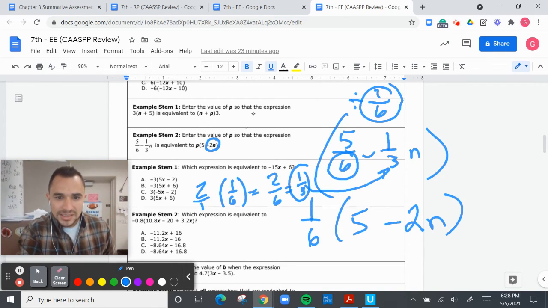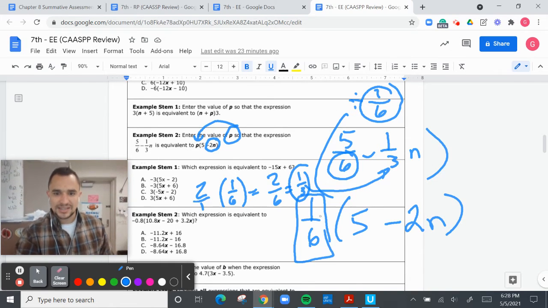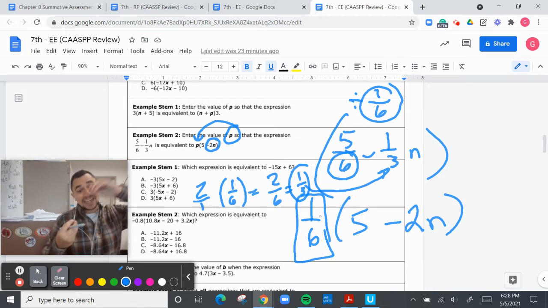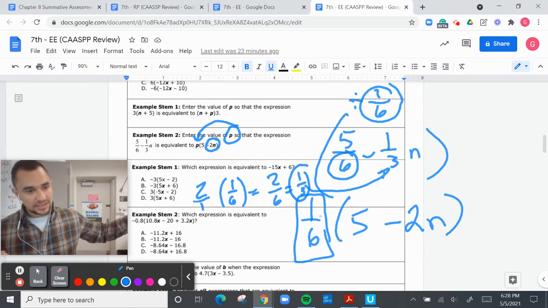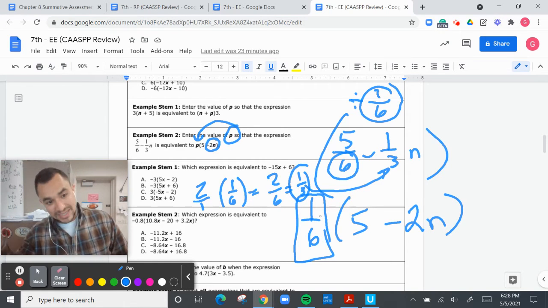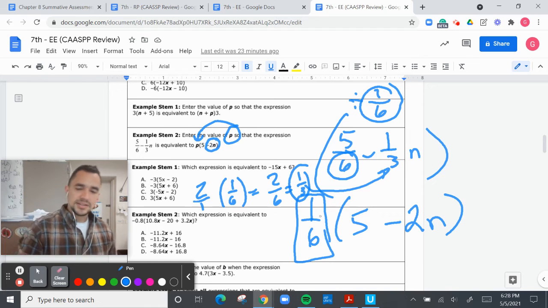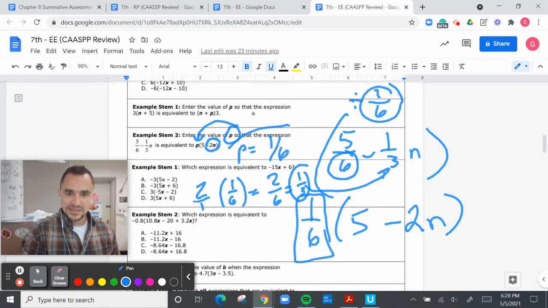So what does P represent? P is in the front. P is going to be 1/6. Again, when you take out, you are dividing; in distribution, when you distribute inside, you are multiplying. So it's just the reverse. So P is going to equal 1/6.